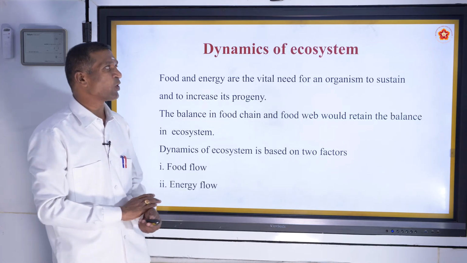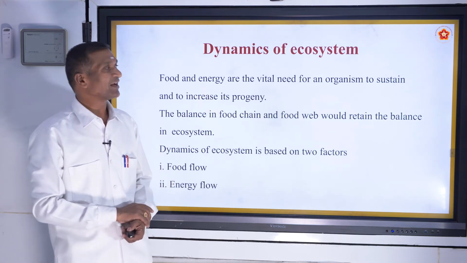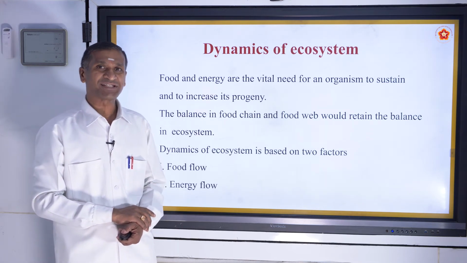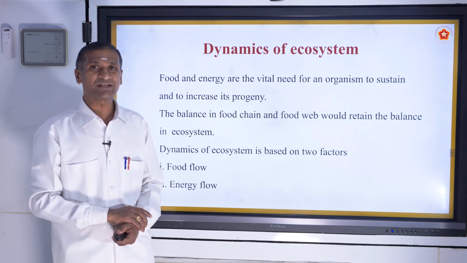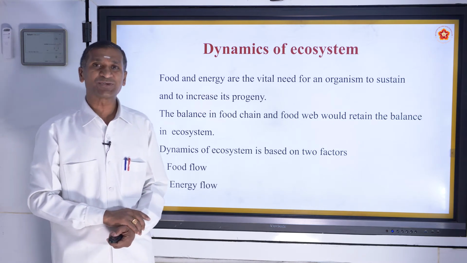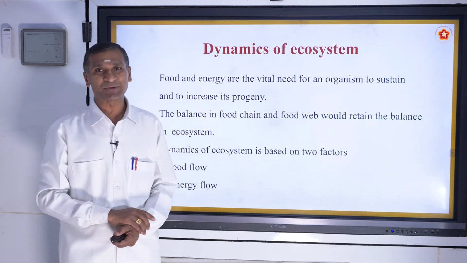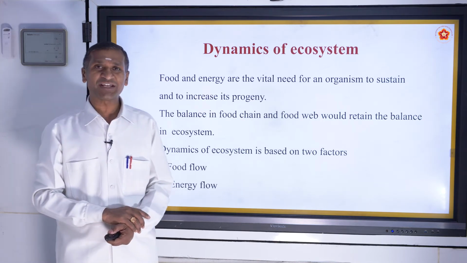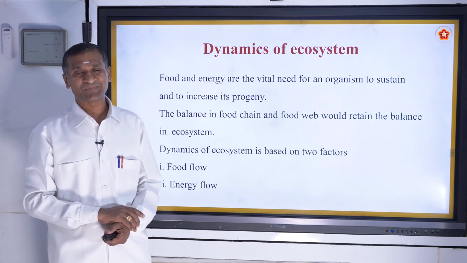And now let us move on to part 3 of our environment chapter, and that is dynamics of ecosystem. Food and energy are the two basic and vital commodities for any organism to sustain and to increase its progeny. The balance in the food chain and food web would retain the balance in the ecosystem.